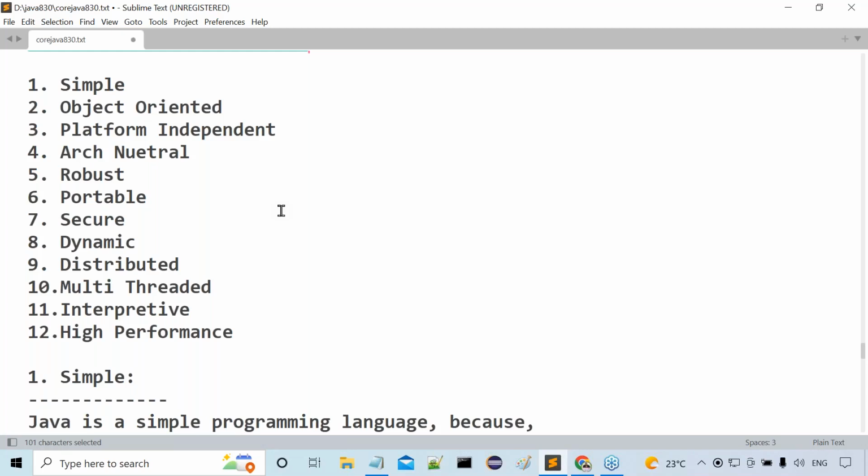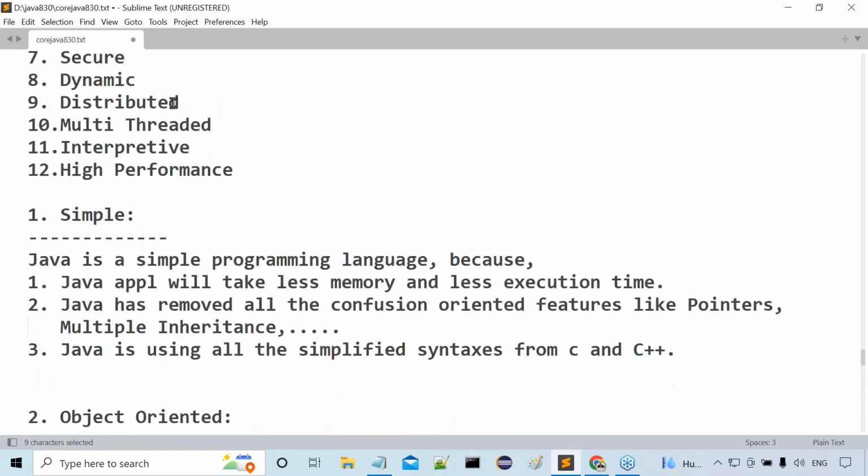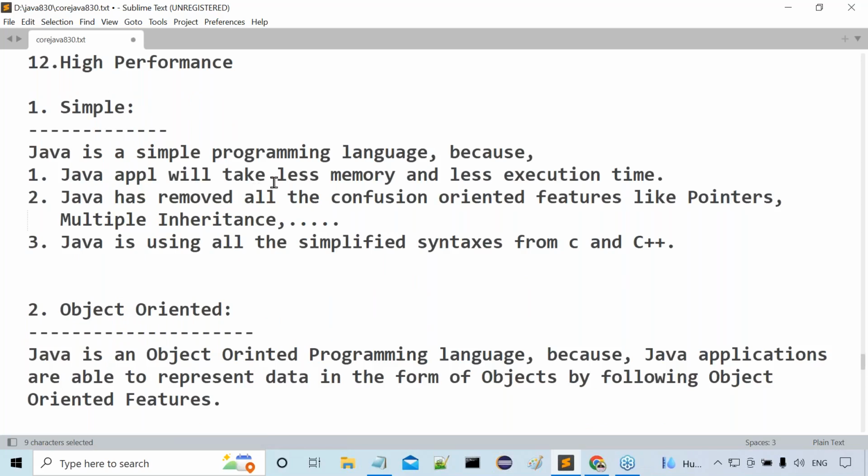Now, my question is: how can you say Java is a simple programming language? Three reasons are given. What is the first reason? Java is a simple programming language because Java applications take less memory and less execution time. Second one: Java has removed all the confusion-oriented features. What are these confusion-oriented features?